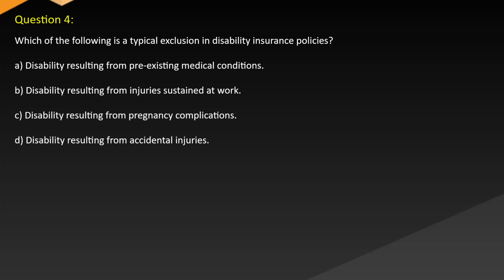Question 4. Which of the following is a typical exclusion in disability insurance policies? A. Disability resulting from pre-existing medical conditions. B. Disability resulting from injuries sustained at work. C. Disability resulting from pregnancy complications. D. Disability resulting from accidental injuries.